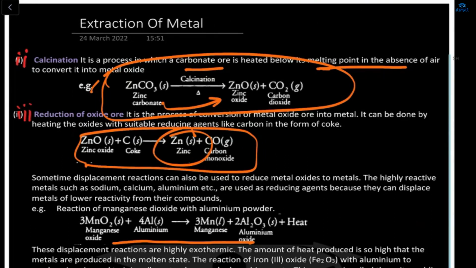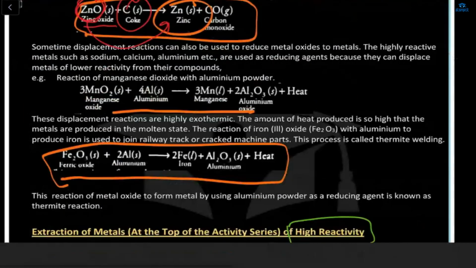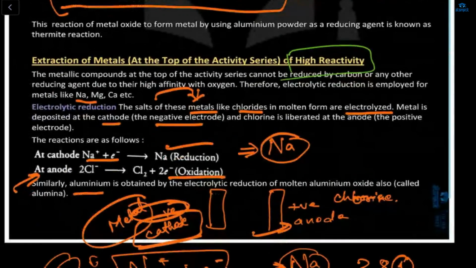What do you mean by reduction? Just like here, zinc oxide is reducing, because there is C, which is coke. This oxide gets reduced, meaning the zinc will be alone over here, and the carbon will combine with your oxygen, so carbon monoxide. Reduction means that the oxygen forms a bond with something else, so that is basically the meaning of reduction of your oxide and extraction of a metal.